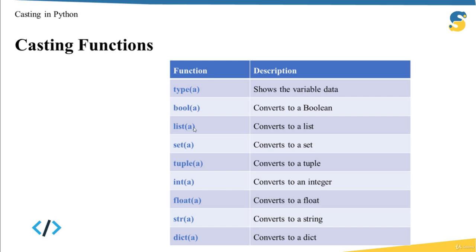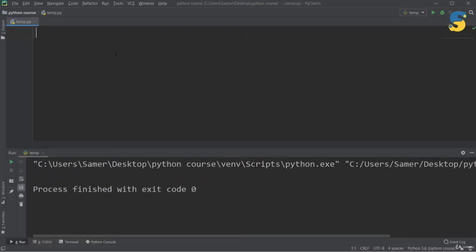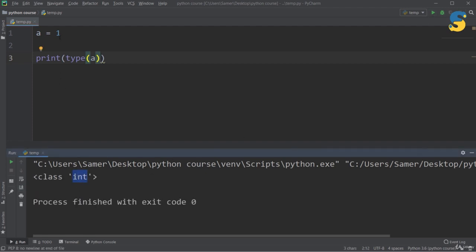Now let's move to the PyCharm IDE to see some real examples. The first example that I want to show you is the following. Assume I have a equal to 1, and then I print the type of a, and I run. As you see here, I got integer, and this is quite clear because 1 is an integer number.